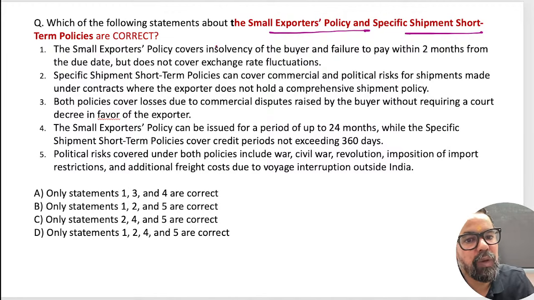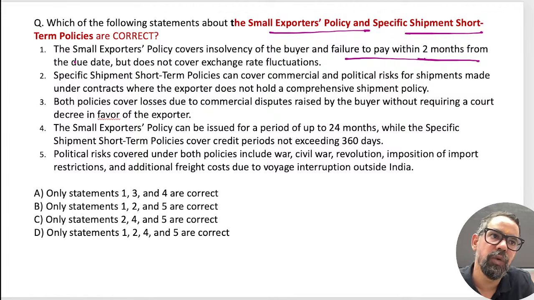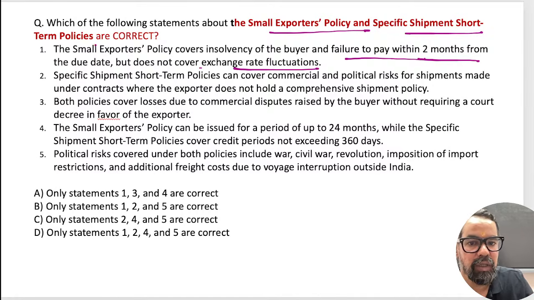The small exporter policy covers insolvency of the buyer and failure to pay within 2 months from the due date. Small exporter policy is 2 months and standard is 4 months, right? This was the time. But it does not cover the other one, it does not get covered under this. True.